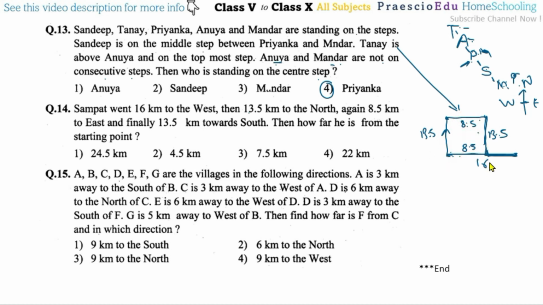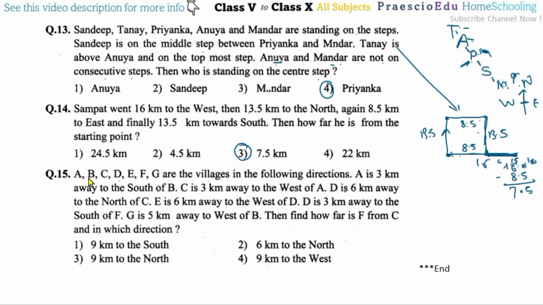If we deduct 8.5 from the total 16, we get this distance. So 16 minus 8.5 is 7.5 kilometers, and this is given in option number 3.